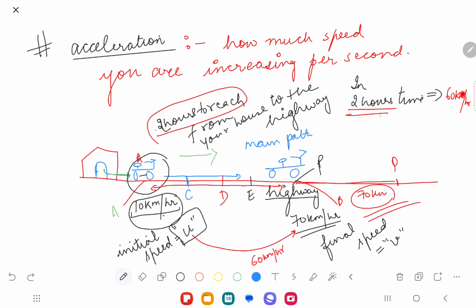So that means, if it is happening in 2 hours' time, the speed increases by 60 kilometers per hour. So in 1 hour's time, the speed increase shall be 60 over 2, that should be 30. It is 60 kilometers per hour divided by 2 hours, so the number becomes 30. What does the unit become? It is kilometers per hour divided by hour. So it becomes kilometers per hour into 1 by hour, which becomes kilometers per hour square.